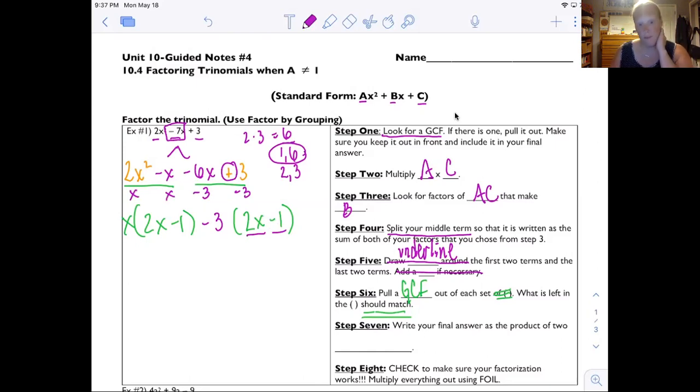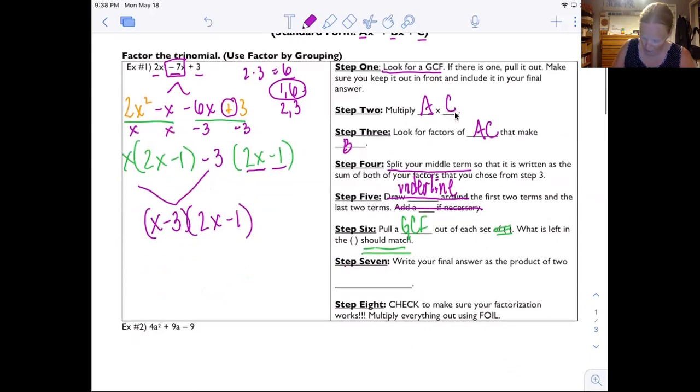Okay, so now what I'm going to do is, this is just a representation of the distributive property. I'm basically saying that x is being multiplied by 2x minus 1 and negative 3 is being multiplied by 2x minus 1. Therefore, I can rewrite it to say it's the product of the two binomials x minus 3 times 2x minus 1. So, I wrote my final answer as the product of two binomials.